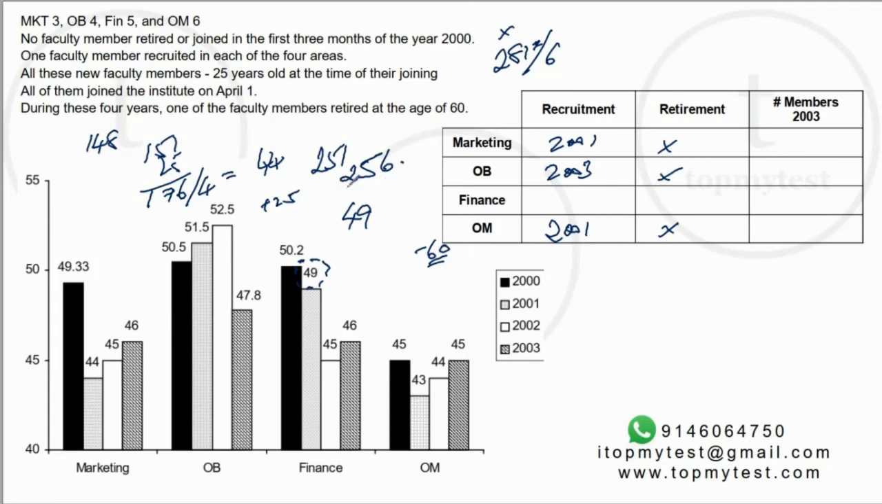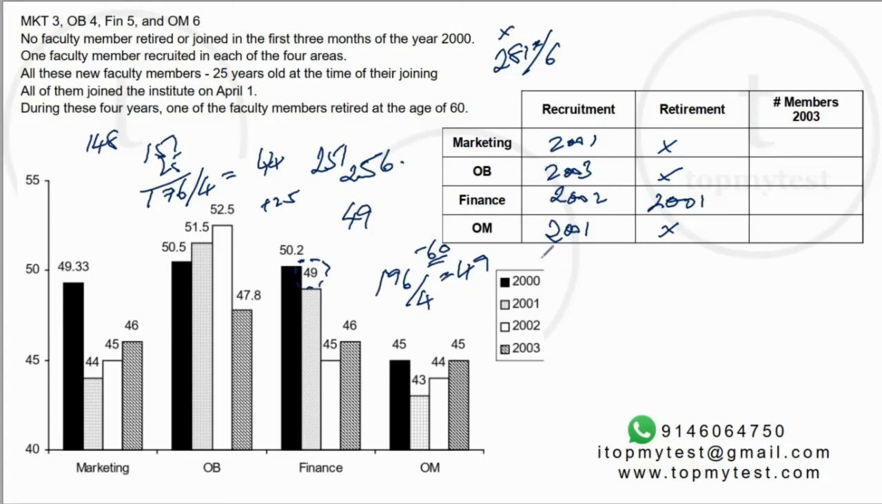You can verify. 256 minus 60 will be 196. 196 divided by 4, from 5 there are now only 4 people. 196 divided by 4 is 49. So the retirement happened in 2001, which means the recruitment happened in 2002. You can verify this.